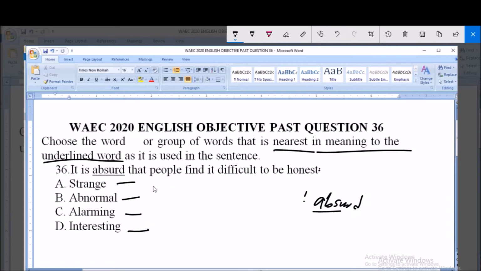And when we say something is strange, it means that it is foreign, it is synonymous to foreign or alien. Then when something is abnormal, it is synonymous to unusual. Yes, abnormal, or untraditional.